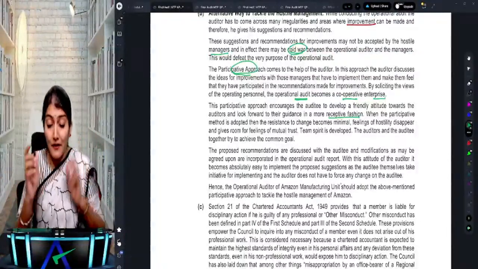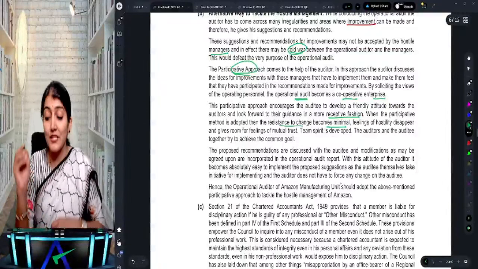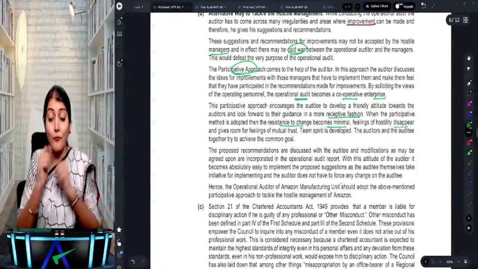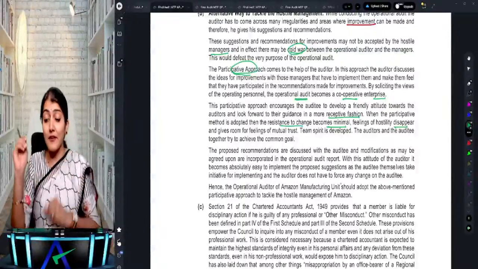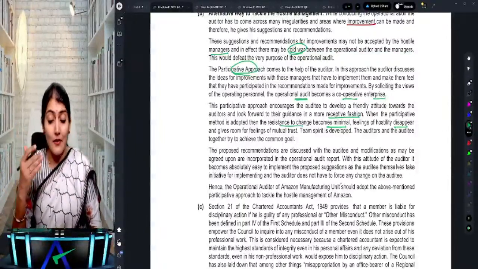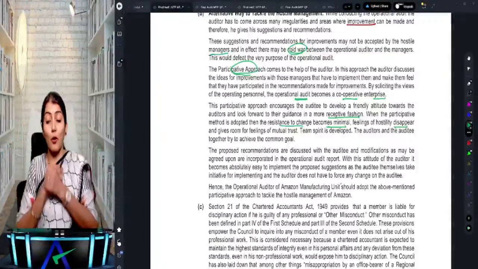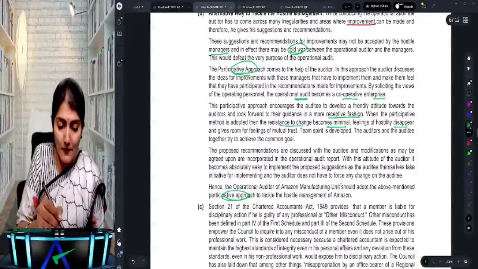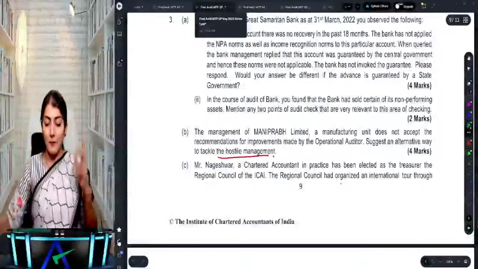When the participative method is adopted, resistance to change becomes minimum, the feeling of hostility disappears and gives room for a feeling of mutual trust. Right? Team spirit is also developed. The auditors and the auditee together try to achieve the common goal. Right, so what is important over there is the participative approach.